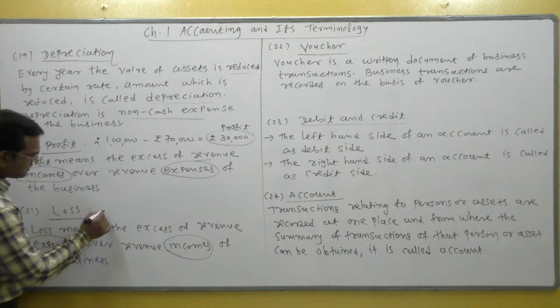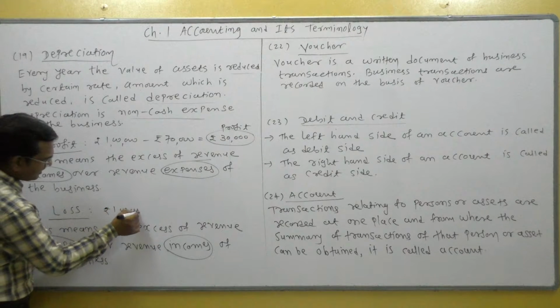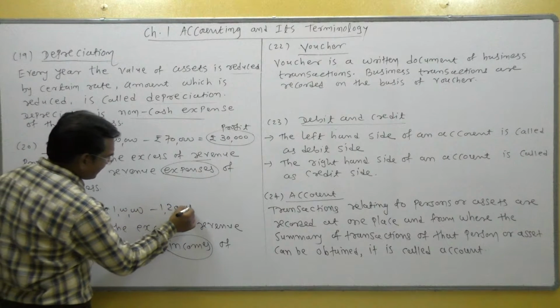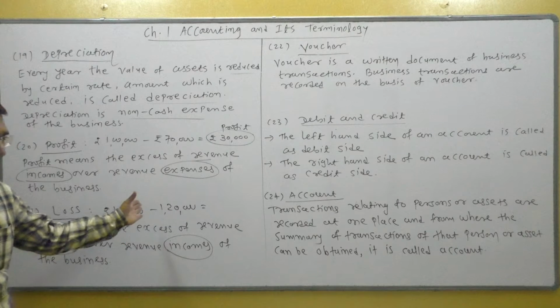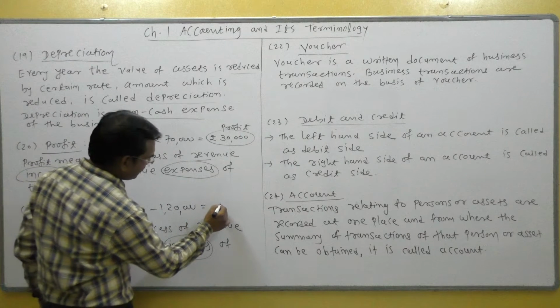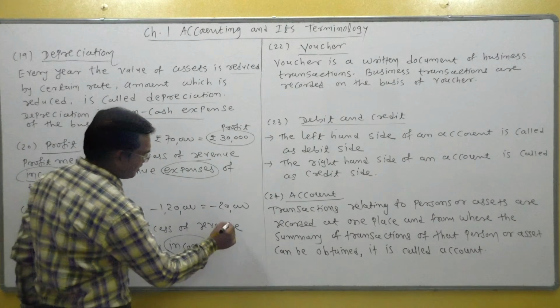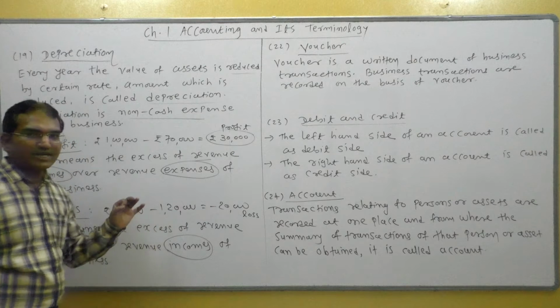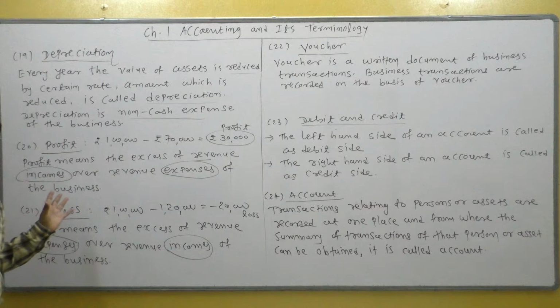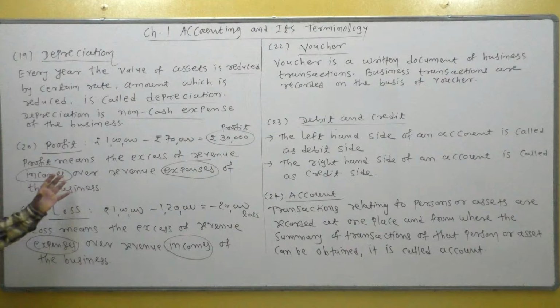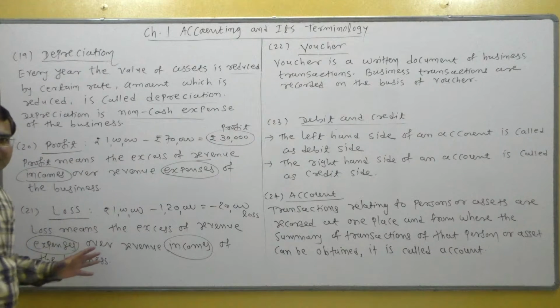Let us take an example. Suppose revenue income of a business is 1 lakh, but revenue expense is 1,20,000. Expense is 1,20,000, more than income. So the answer is negative. Negative means 20,000 negative. This negative profit is called loss. So loss means negative profit, and sometimes this situation happens in the business. So I understand profit means income higher than expense, and the difference is called profit, and loss means expense higher than income, and the difference is called loss.